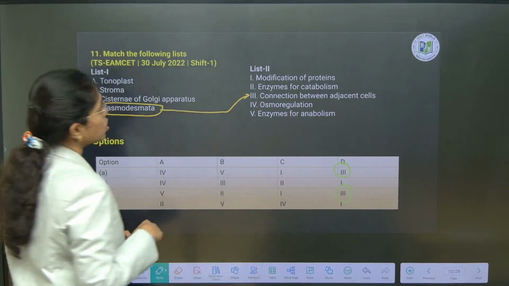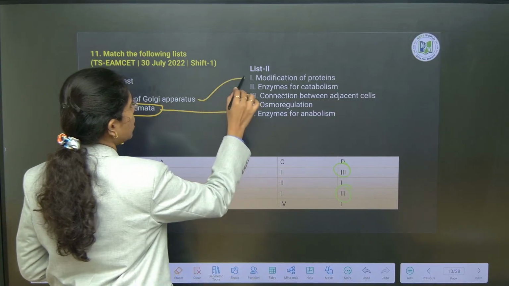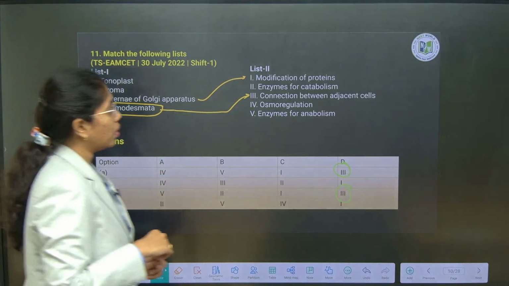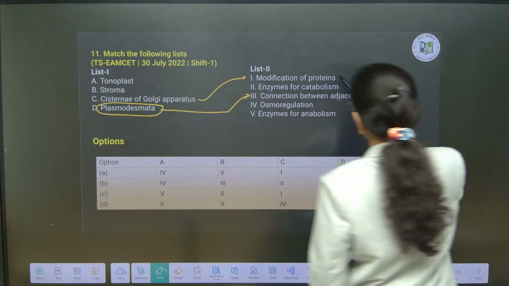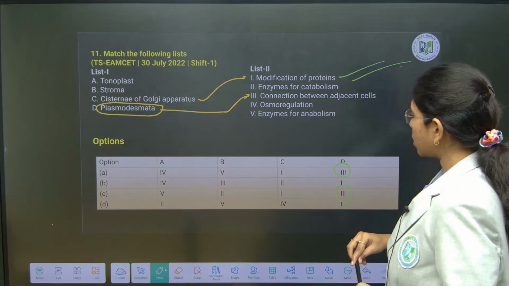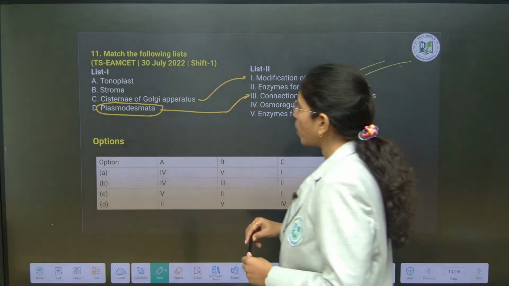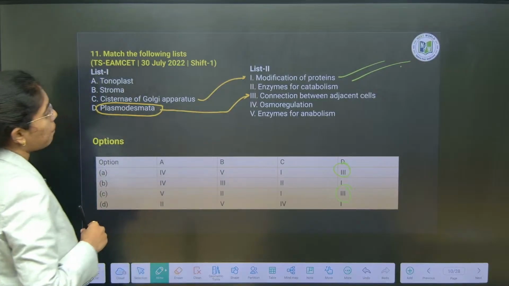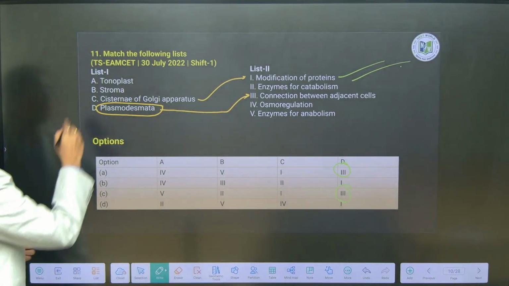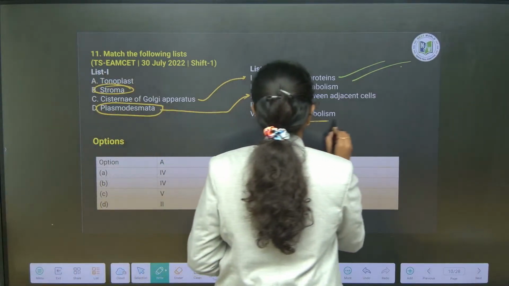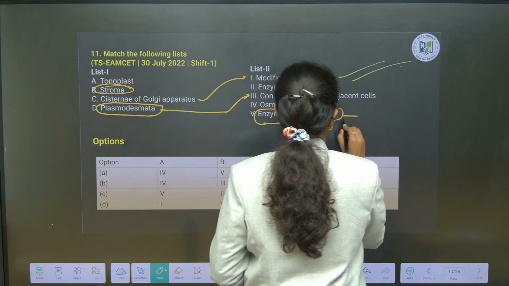And cisternae of Golgi helps in glycosylation. Glycosylation of what? Proteins, modification of proteins. And next, if you observe, stroma contains enzymes for anabolism, because here it prepares inside the stroma. What happens?